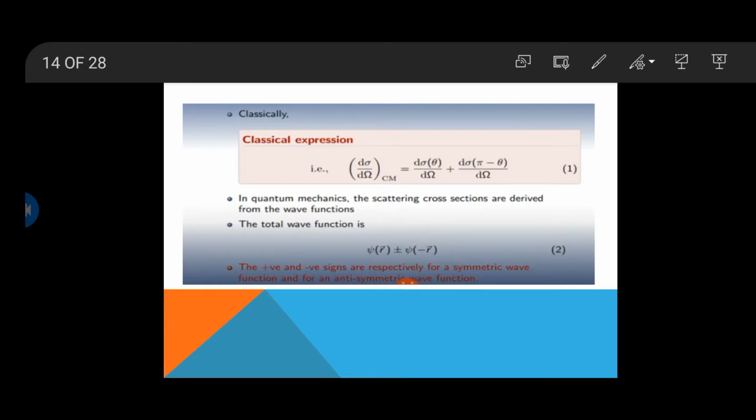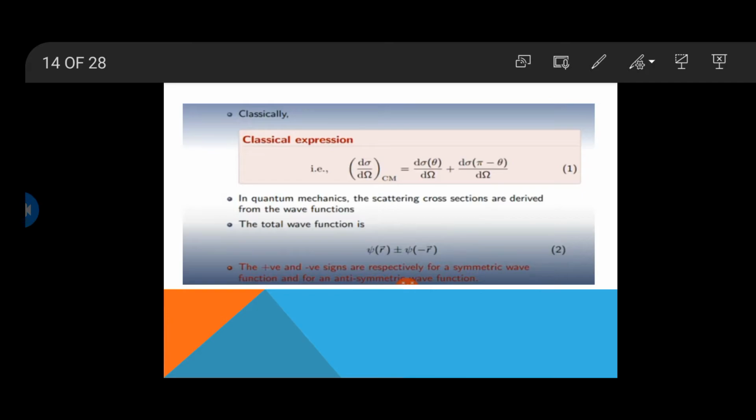As we discussed in the previous slide about the differential scattering cross-section, it is the rate at which the scattering between two nucleons occurs. As we discussed, the scattering diagram presents the scattering between two identical nucleons, one at theta and the other at pi minus theta. We will write the classical expression of the cross section for particles that scatter with one another. One particle is at theta with respect to the coordinate system and the other at pi minus theta.